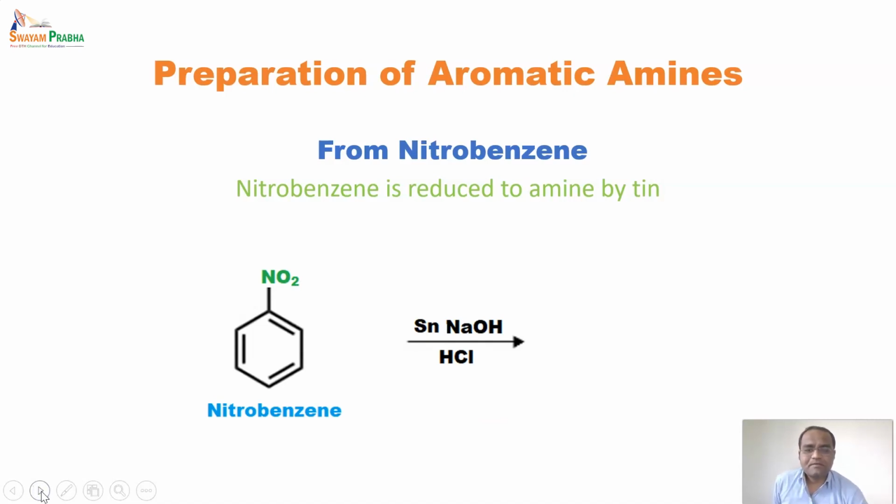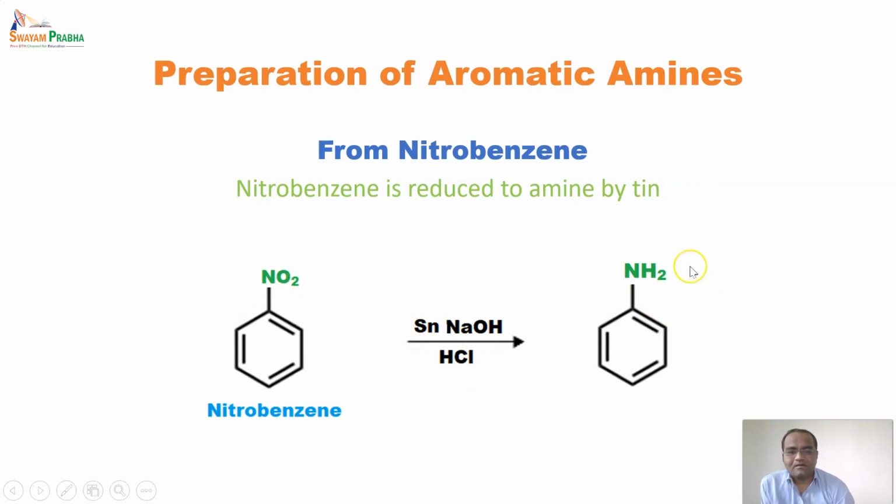When nitrobenzene is reduced, this reduction is mainly done with tin and HCl, and there are some other ways also by which the nitro group can be reduced. So we will look at what the other ways are. And this nitro group is reduced. Reduce means oxygen is removed and hydrogen is added. So reduction mainly means addition of hydrogen or removal of oxygen. So both these terms can be utilized for reduction. So this is how aniline can be prepared.